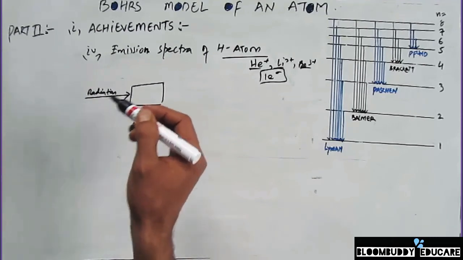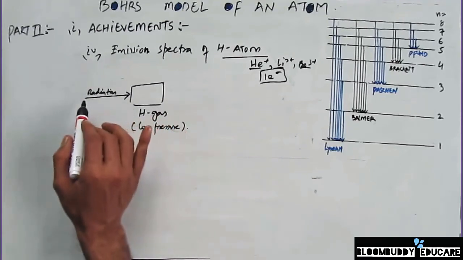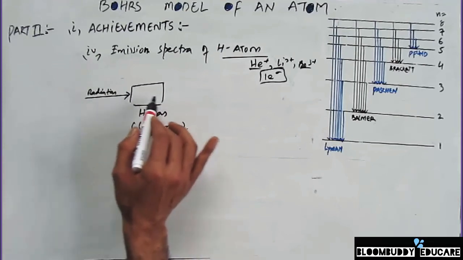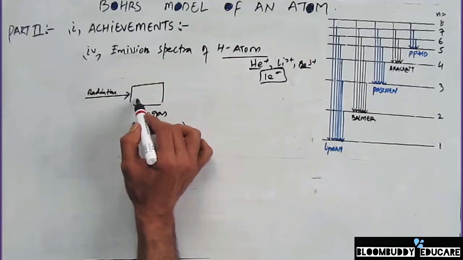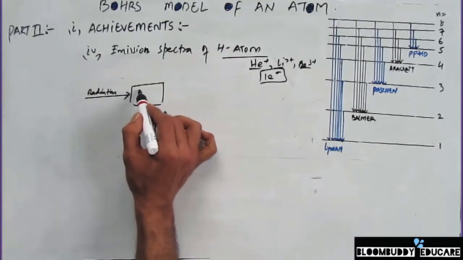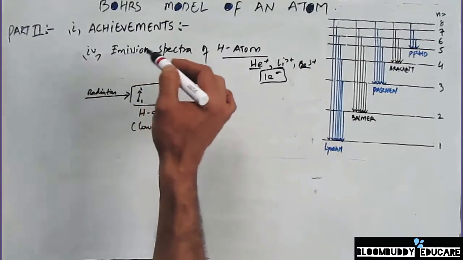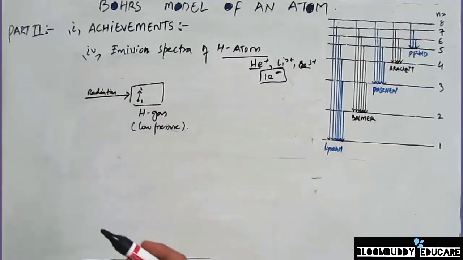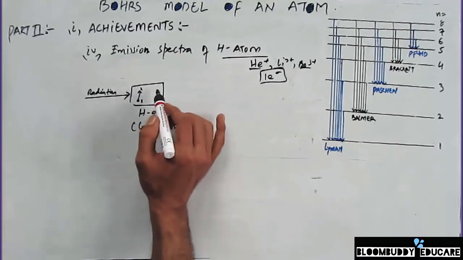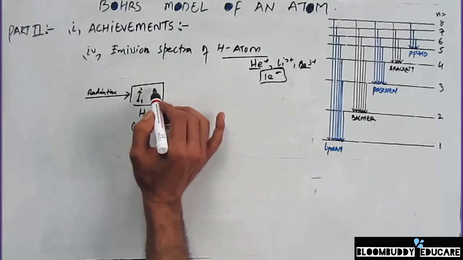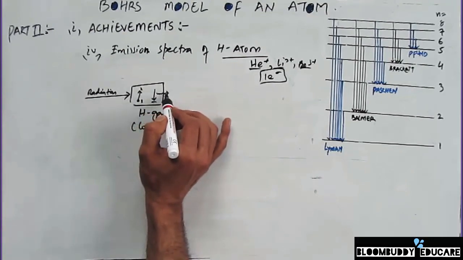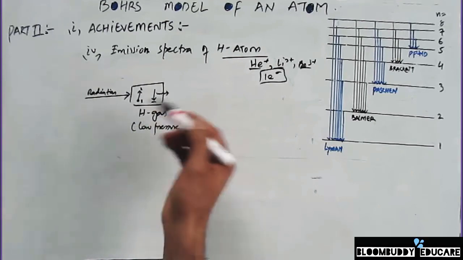absorb energy from the electric discharge that we pass through this chamber, and the electrons present in the first energy level are going to jump. So if an electron is on the first energy level, it's going to jump from the first energy level to a second energy level or to a higher energy level, depending upon the amount of energy that it absorbed. Similarly, the electron is then going to come back to its ground state, because in that case it is going to release some energy, which is a radiation emission spectra that